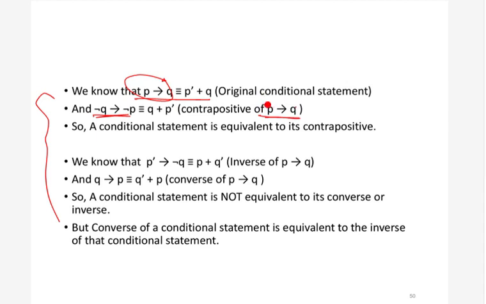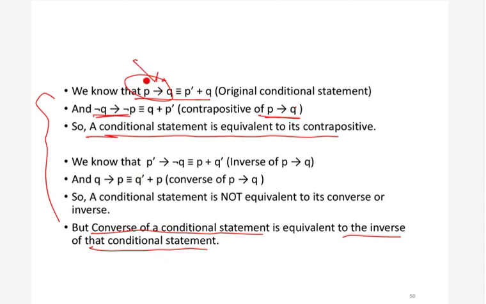So the contrapositive of p implies q will be q dash implies p dash. What we have already seen is that a conditional statement is equivalent to its contrapositive. Similarly, a converse of a conditional statement is equivalent to the inverse of that conditional statement. So if you have a conditional statement p implies q, then its inverse and its converse will be equivalent. Also, a very important thing: a conditional statement is not equivalent to its converse or inverse. We have already seen that a conditional statement is equivalent to its contrapositive.